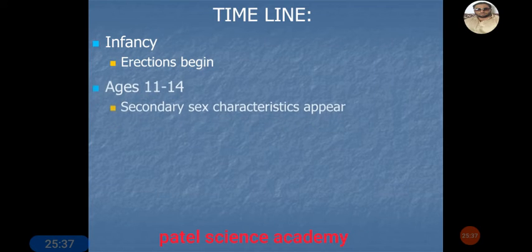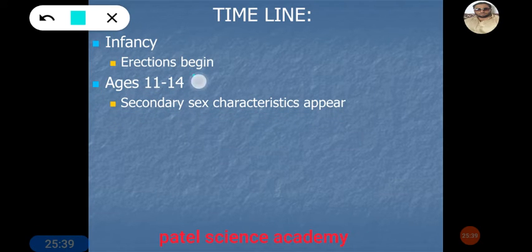Then comes the age between 11 and 14 years, and in these years the secondary sexual characteristics appear in the male body: the change in the voice from soft to harsh, the enlargement and development of the sexual organs, the beginning of puberty, and the development of pubic hair. All these are included as secondary sexual characteristics.